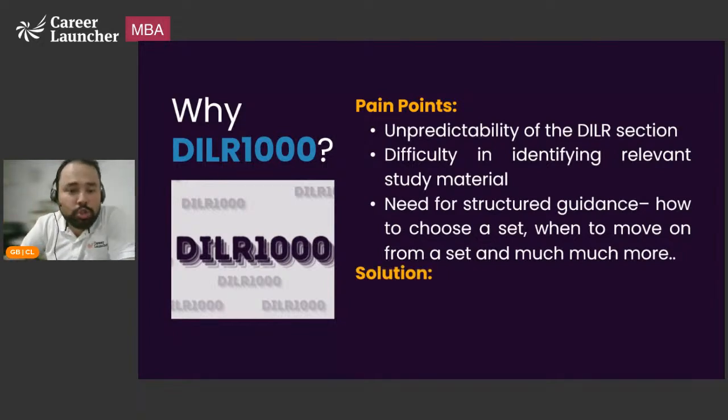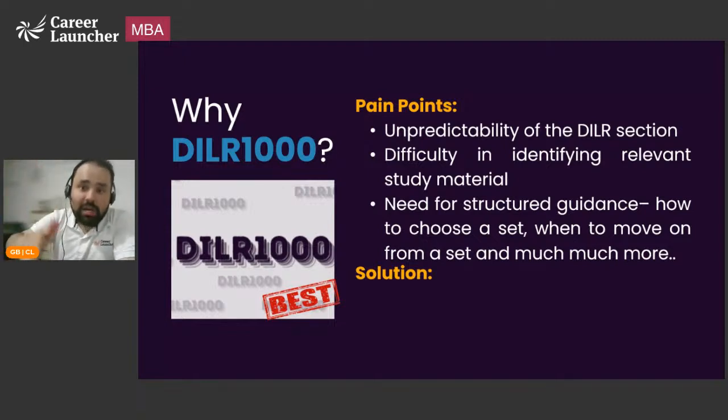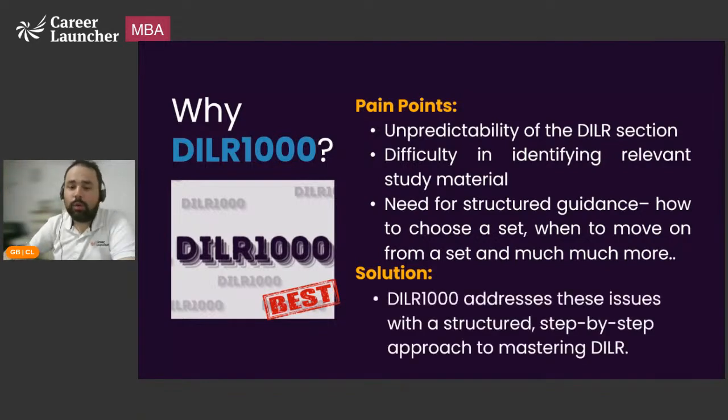Well, the best solution you have at this point in time is an affordable solution, not a very expensive course, only 5,000 plus GST. It handles your entire DILR prep along with, as I said, almost 300 sets of practice through the live sessions, through the recorded videos, through the pre and post test, through the module-wise test. 300 unique sets that you're going to encompass.